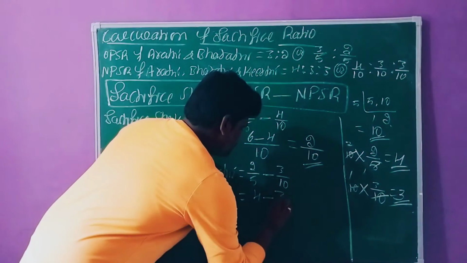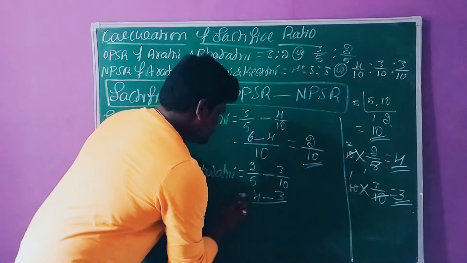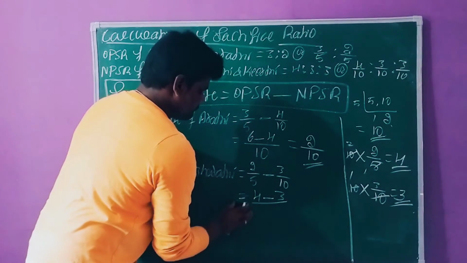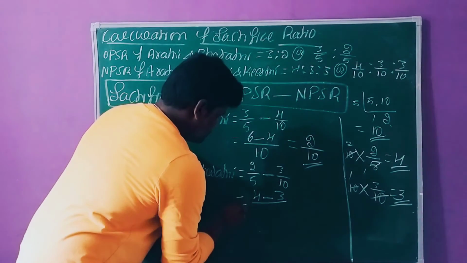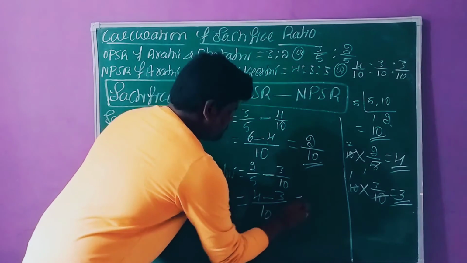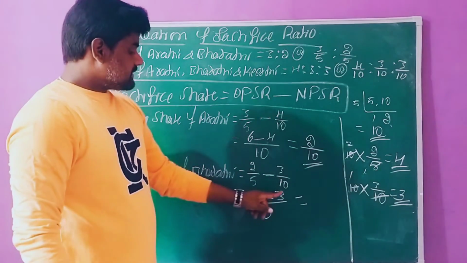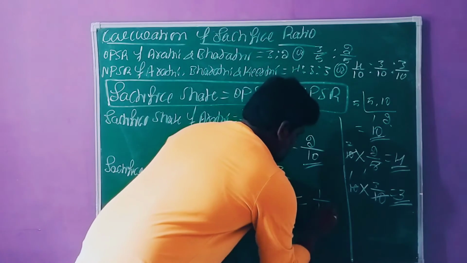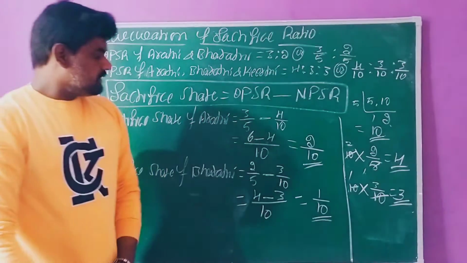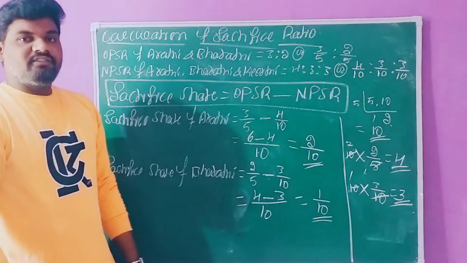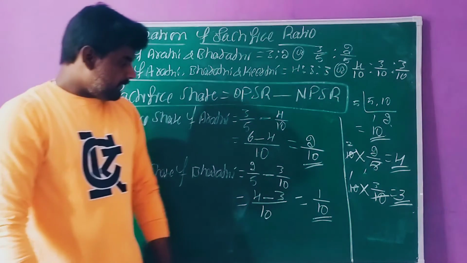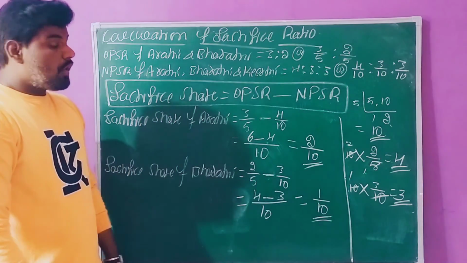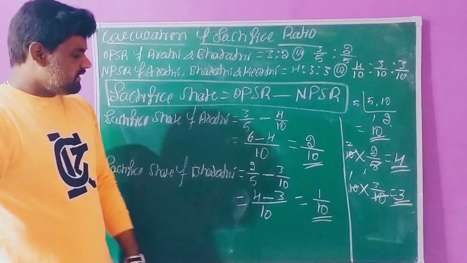How to write? 4 minus 3 over the maximum value 10. This difference is 1, so 1 by 10. This is the sacrifice share of Bharati. Finally, we need to simplify the values.